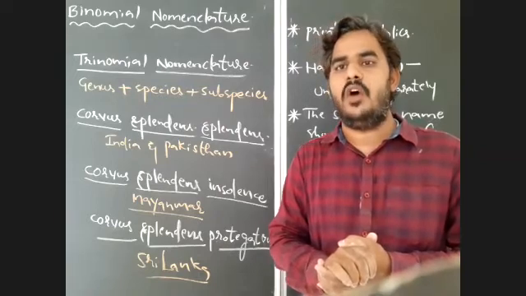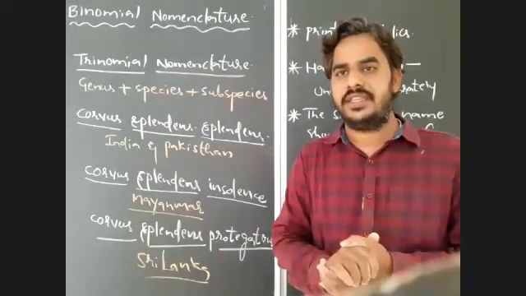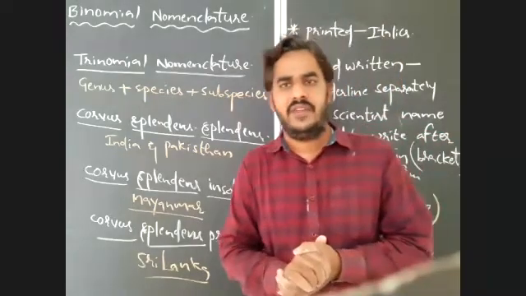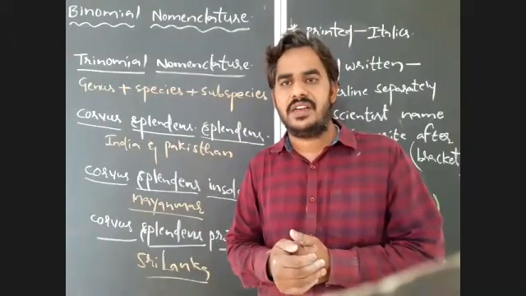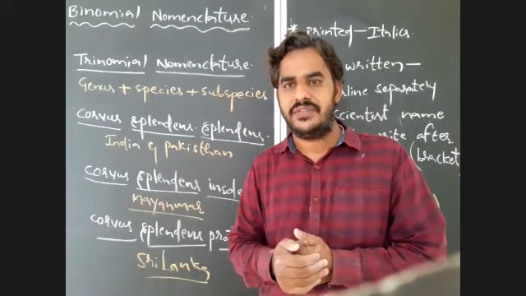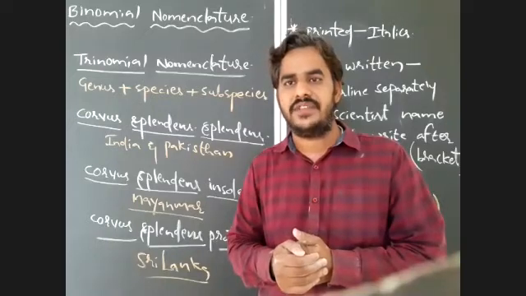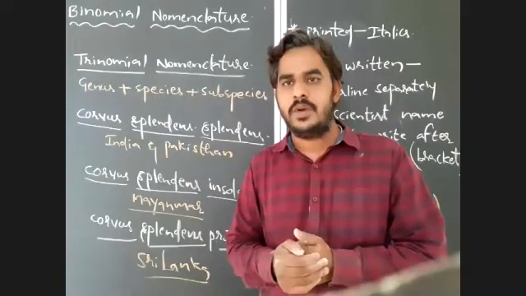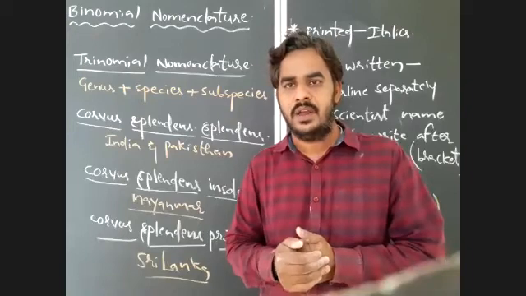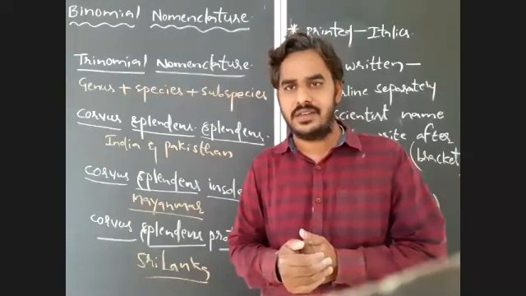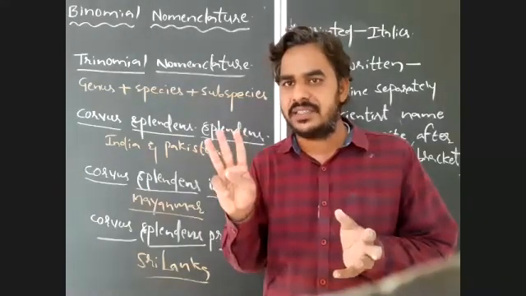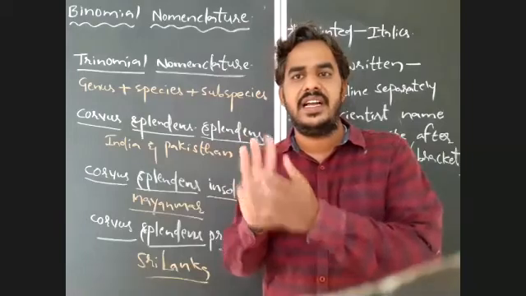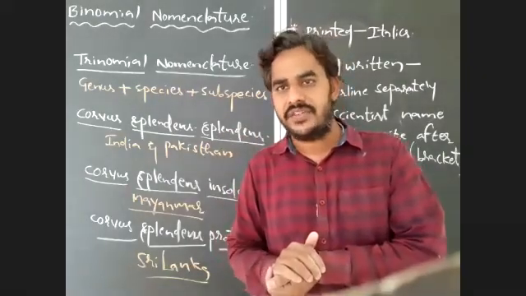For example, Homo sapiens is a scientific name for all human beings on the earth. But if I give you a trinomial name, Homo sapiens africanus, Homo sapiens australianus, Homo sapiens americanus, Homo sapiens europeanus, what does it indicate? The third word, the subspecies, indicates the geographical location.